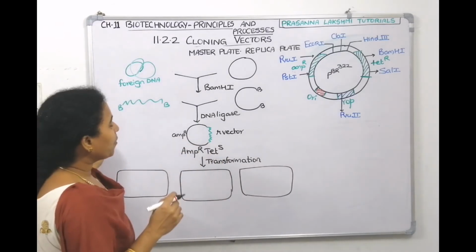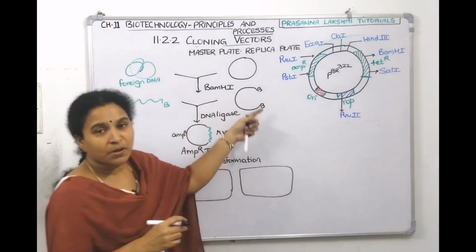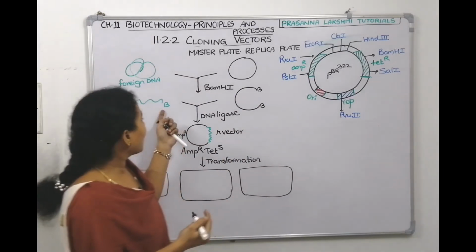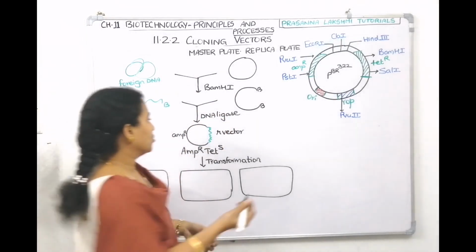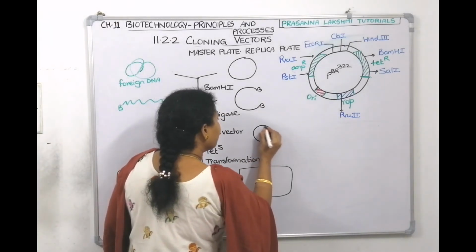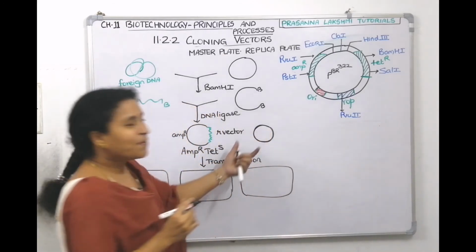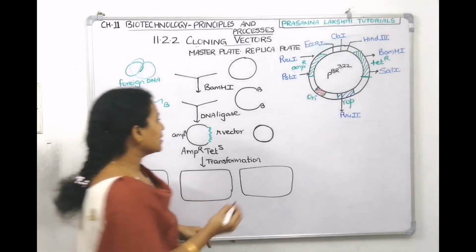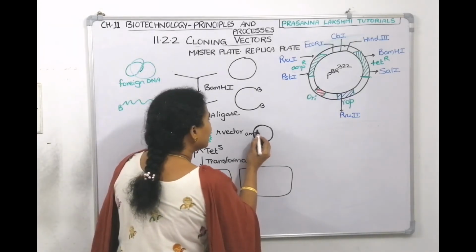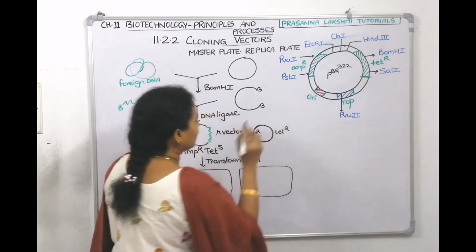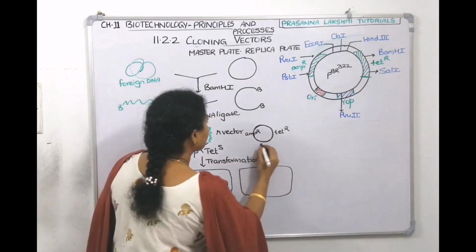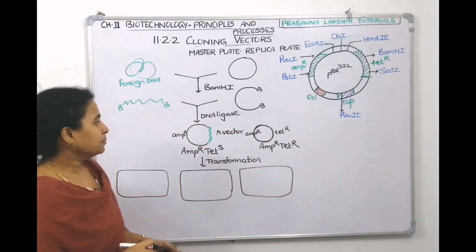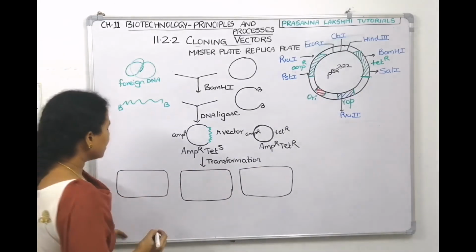Now, meanwhile, another possibility is also there. These two are complementary to each other, right? They're sticky ends. Before the foreign DNA comes, it will self-ligate, so this will join and become plain again. So such a type of vector also will be there. Even though you opened it, before the gene comes, it gets self-ligated. In this, its ampicillin gene is intact, and its tetracycline gene is also intact. Such a plasmid is ampicillin resistant and tetracycline also resistant. So when you do transformation, you get 3 types of bacteria.